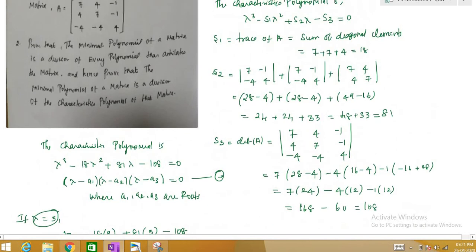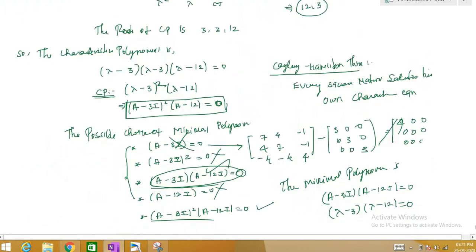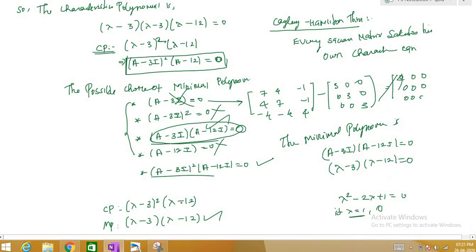Now the proof that the minimal polynomial of a matrix is a divisor of every polynomial that annihilates the matrix. What you have to prove is the theorem that the minimal polynomial divides the characteristic polynomial. This is quite natural, right? Because we are choosing the minimal polynomial by different combinations of factors of this. So since a factor always divides the characteristic polynomial, therefore the minimal polynomial always divides the characteristic polynomial.